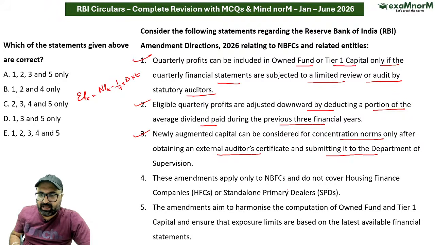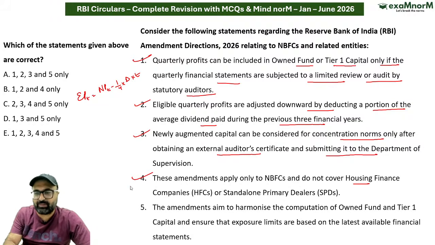These amendments apply only to NBFCs and do not cover housing finance companies or standalone primary dealers. This is also correct, क्योंकि ये applicable नहीं है on CICs, that is core investment companies, mortgage guarantee companies, as well as asset reconstruction companies.